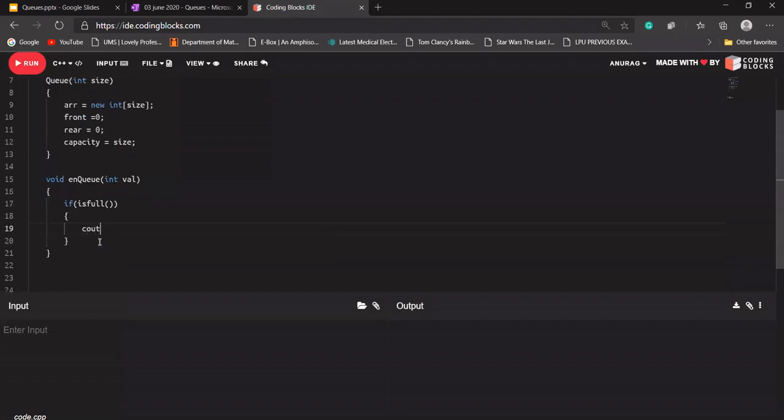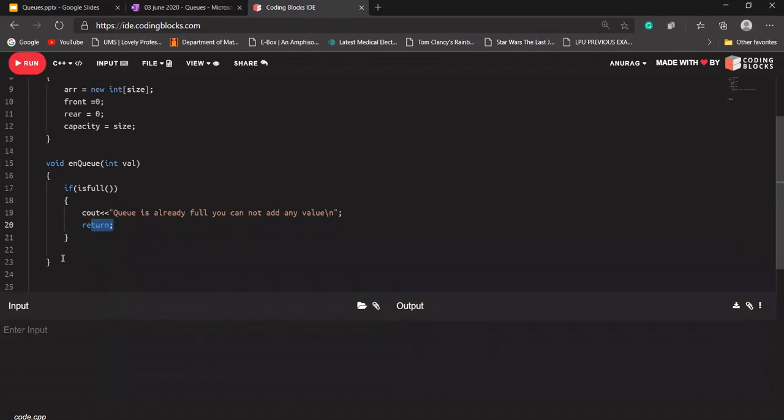If it is full, it will return a true value. We'll design it here. If it is full, it should print that the queue is already full, you cannot add any value. And it should return here as well, because the return type is void, so I'm not writing anything after return. This function will terminate here only.